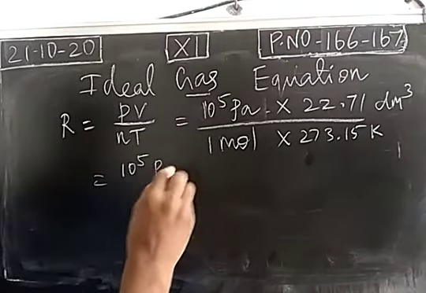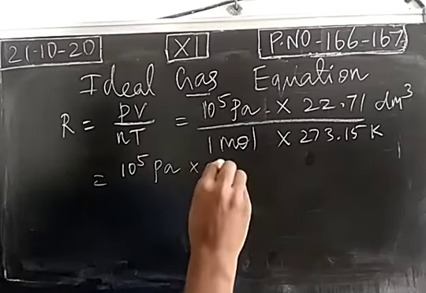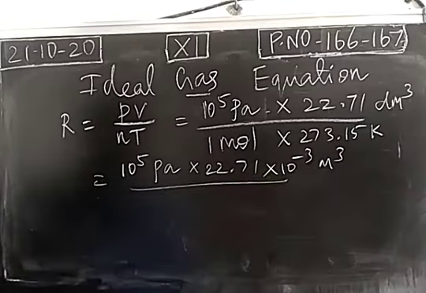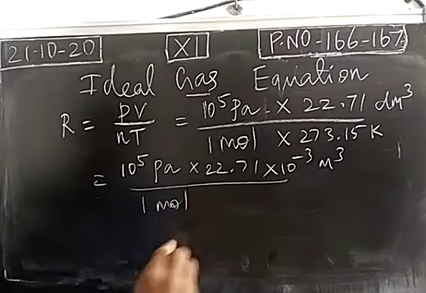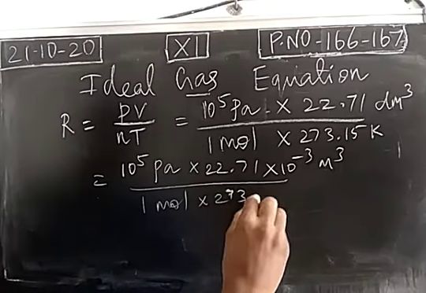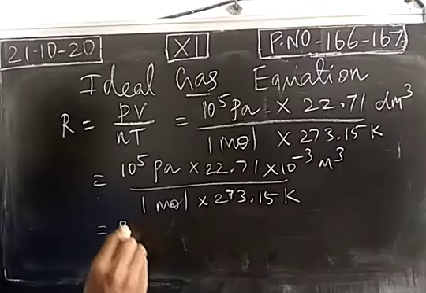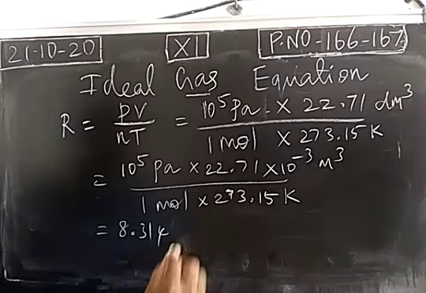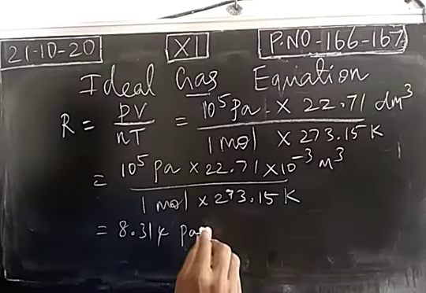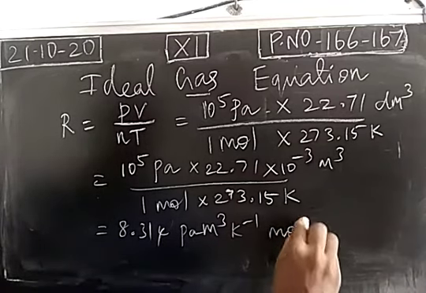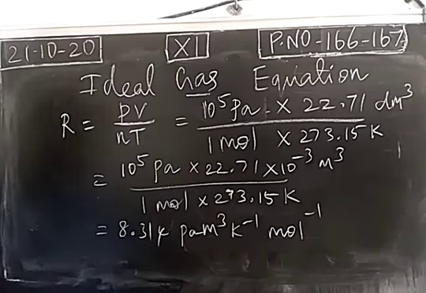So 10 power 5 Pascal into 22.71 into 10 power minus 3 meter cube, divided by 1 mole of gaseous molecule and the temperature is 273.15 Kelvin. The answer is 8.314 Pascal meter cube per Kelvin per mole. This will be changed into joule.